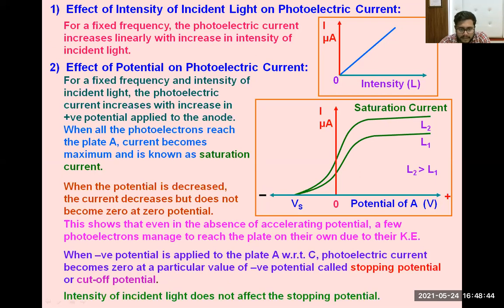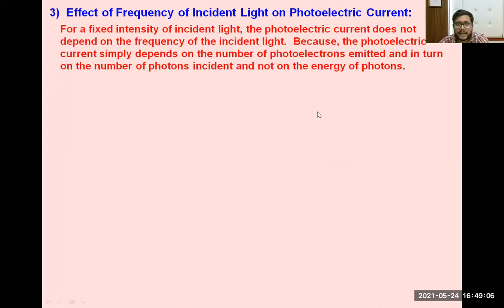Finally, the intensity of the light is not affected by the stopping potential. Please remember this last point: intensity of incident light does not affect the stopping potential. Now, the next and last one we will discuss is the effect of frequency of incident light on photoelectric current.